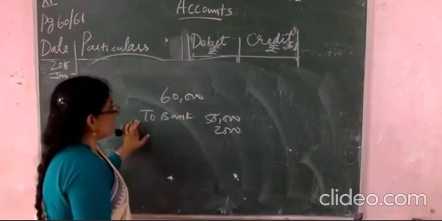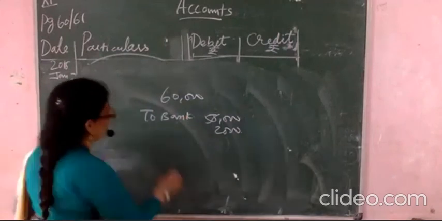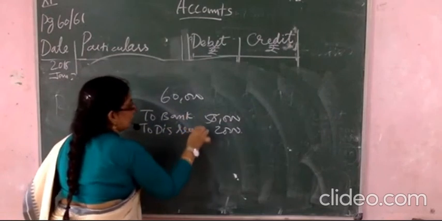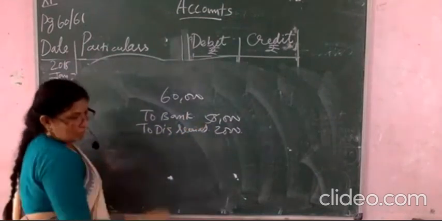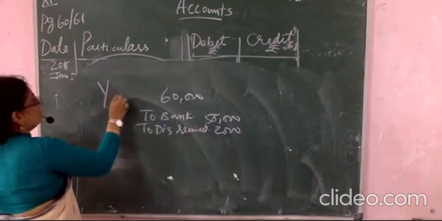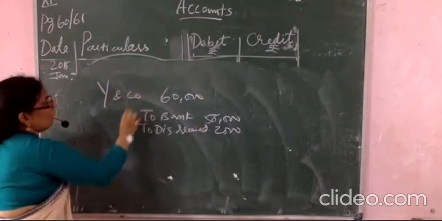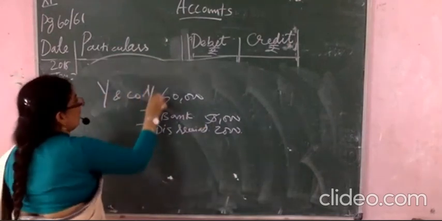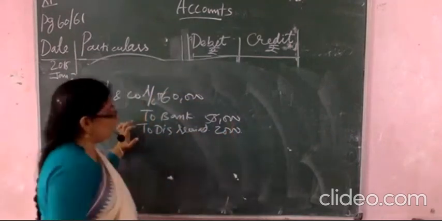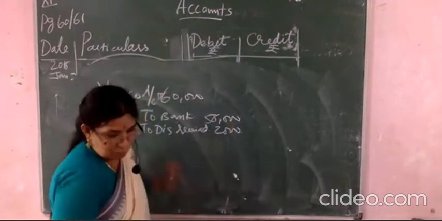Check means you have to write the bank, and here discount received 2,000 rupees, and here 60,000 will be YN company. Clear? YN company account debited 60,000, to bank 58,000, to discount received 2,000.